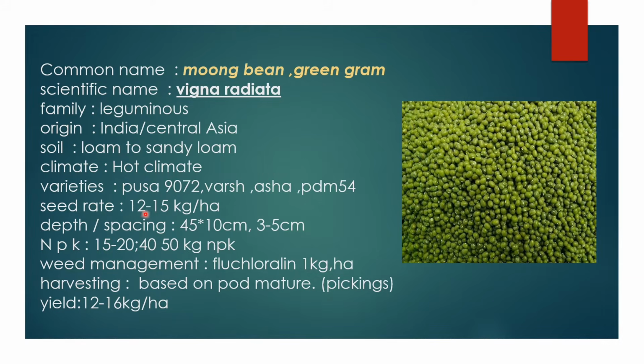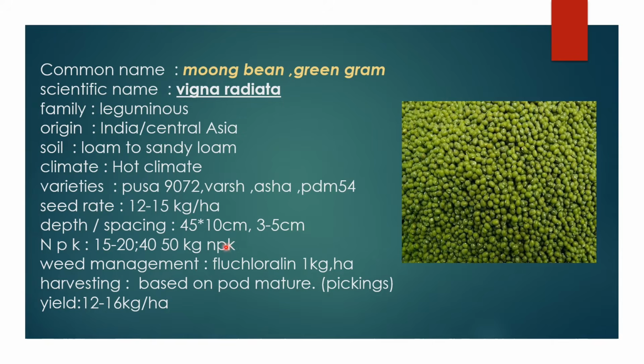The seed rate is 12 to 15 kg per hectare. The depth of green gram is 3 to 5 centimeters, and the spacing is 45 by 10 centimeters from row to row and plant to plant. The nitrogen fertilizer is mainly 15 to 20 kg, and phosphorus and potassium we have to apply 40 to 50 kg.